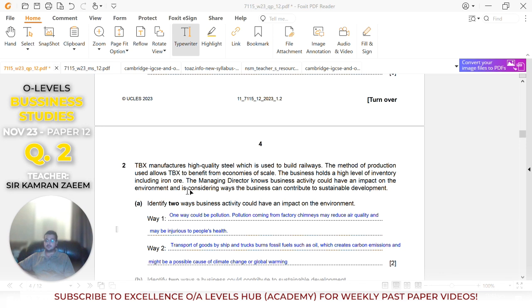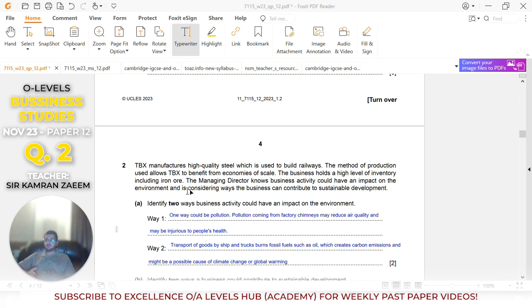One of the biggest concerns, because production is happening in factories, so there are fumes coming from the factories, from their chimneys. Smoke is coming out, or there are some chemical fumes, right? Because of the ingredients or raw material that they're using. Because that may reduce air quality and it may be injurious to people's health and it may also be injurious to the environment in general, right? The environment, plant life, it can be bad for everyone, right? And we also need plants and trees to survive, right? So in that way, that can have a negative impact on the environment.